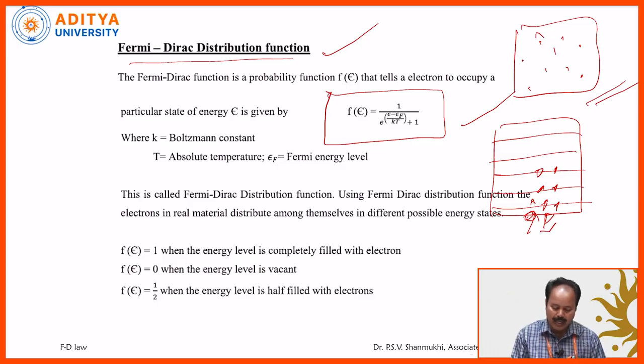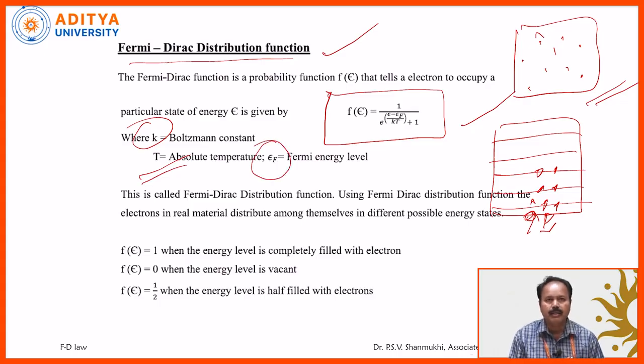In this, as usual, k is the Boltzmann constant, T is the absolute temperature, and Ef is called the Fermi energy level, or simply the Fermi level. f(E) is the probability of finding the electrons.